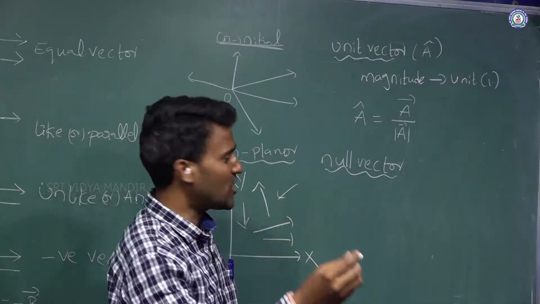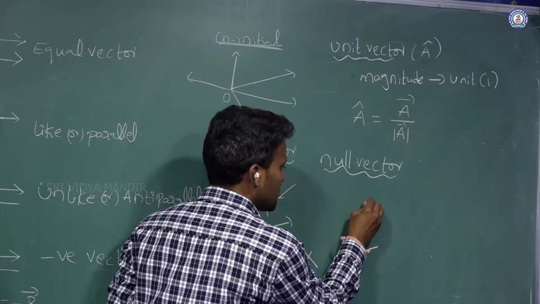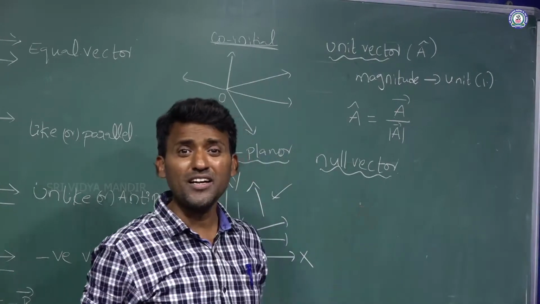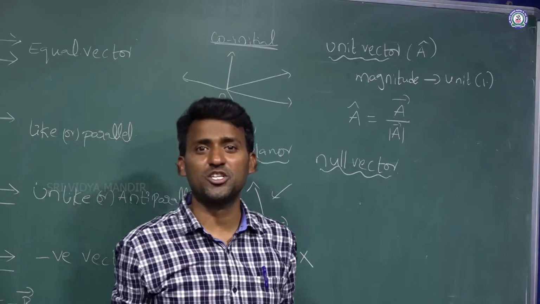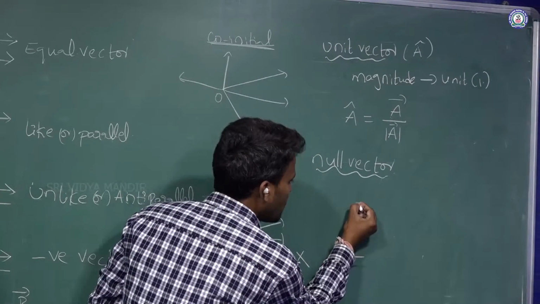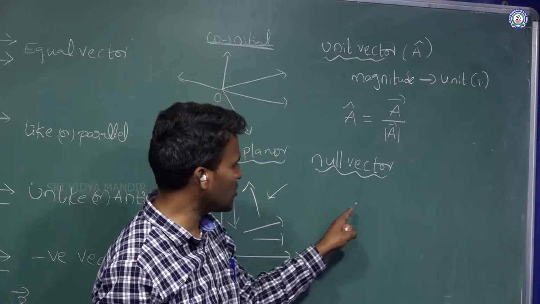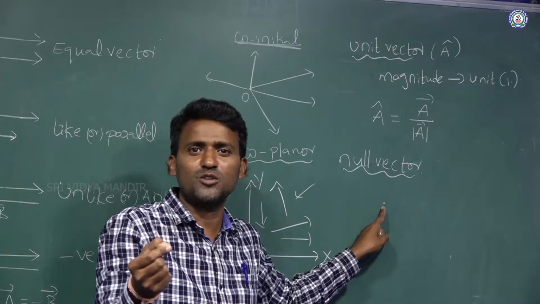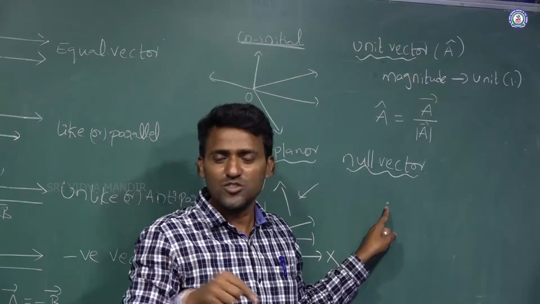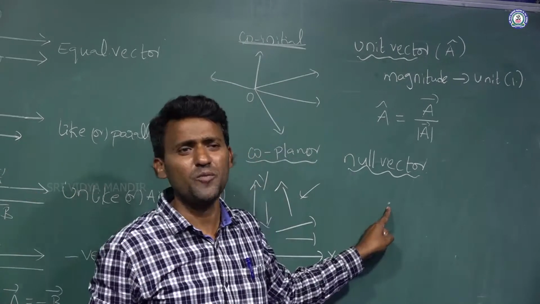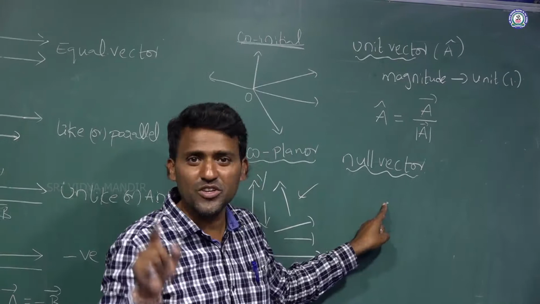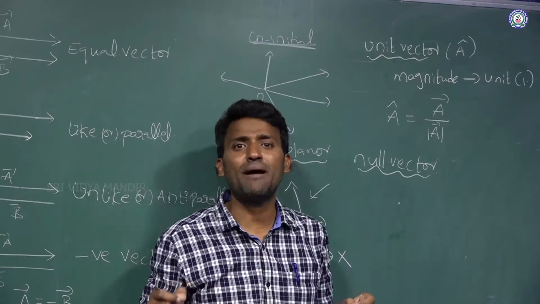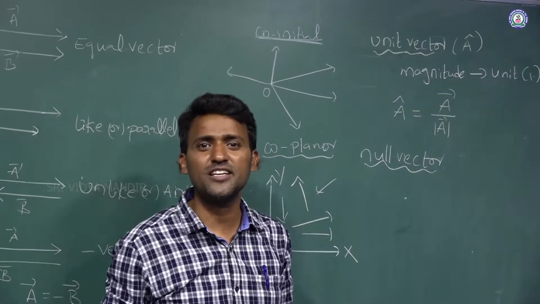See here, for your understanding I am taking one point. Just one point. Its magnitude is nearly equal to 0, but we are unable to find out the direction. This dot I have taken has a magnitude of nearly 0.1 millimeter, so that is nearly equal to 0. So we can say its magnitude is 0, and the direction of the null vector is undetermined.